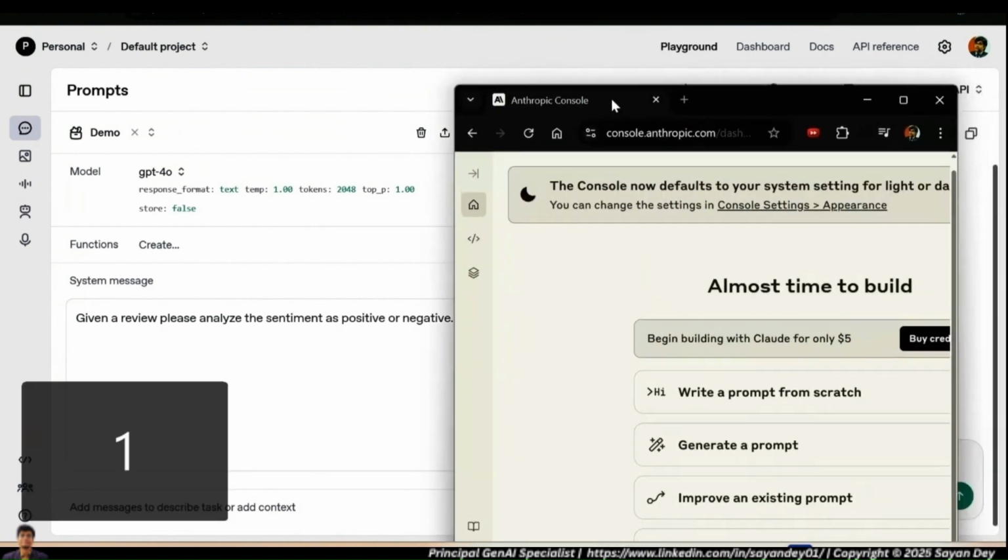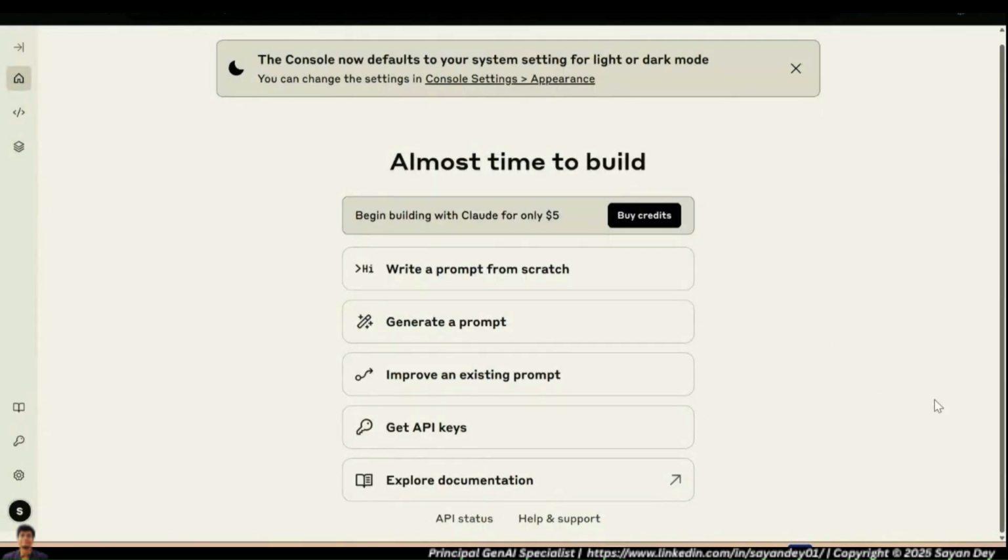I wanted to show you this. It's a bit of a different account I'm using, but it is actually called console.anthropic. So the developer platform is console.anthropic.